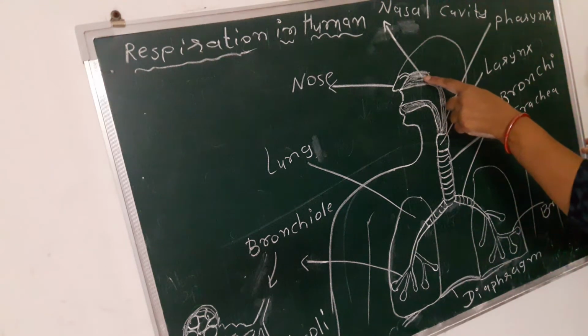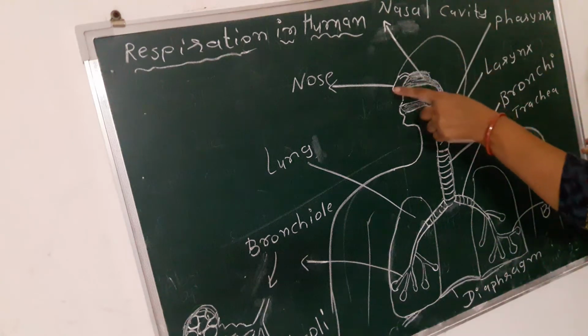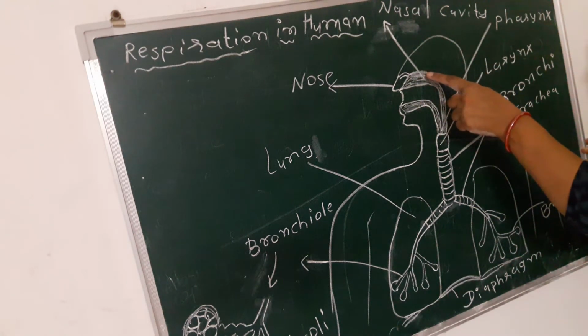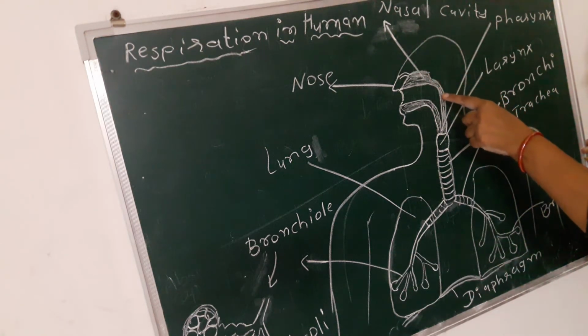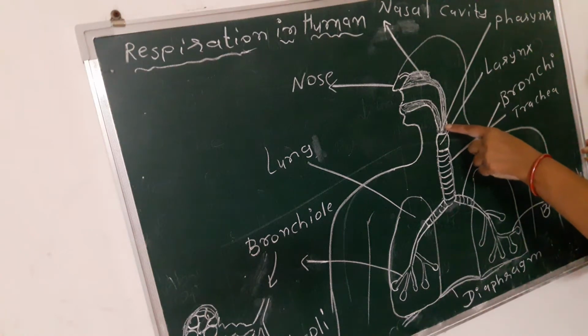In this nasal cavity there are fine hairs, and so the oxygen rich air is filtered by these fine hairs, because this air contains dust particles. These dust particles stick with the fine hairs, and so the filtered air enters into the pharynx.